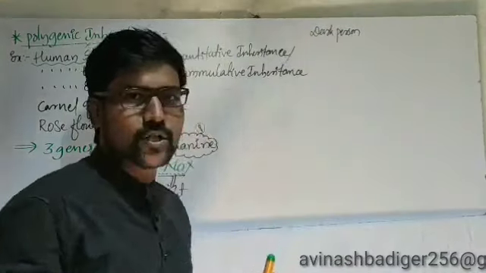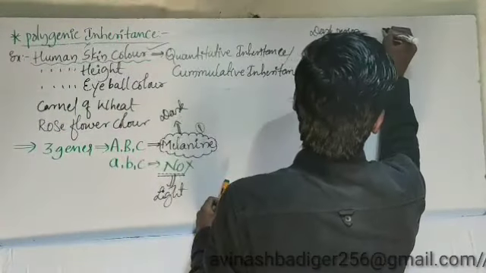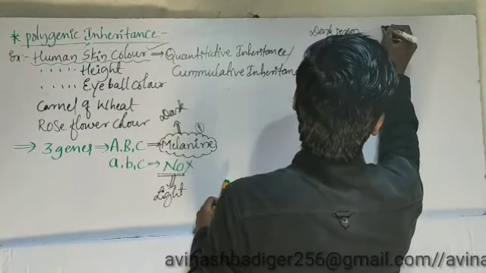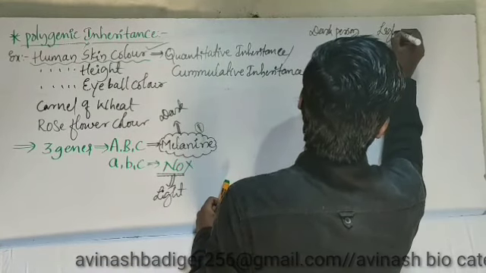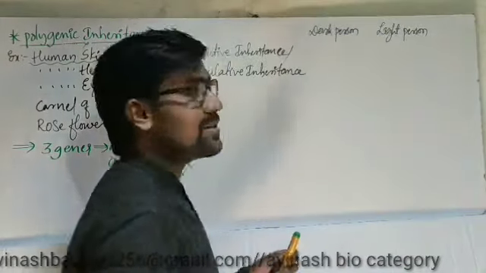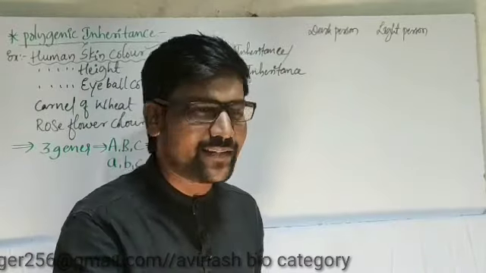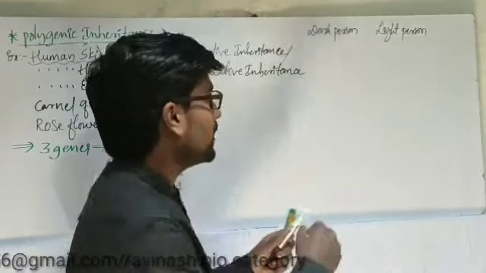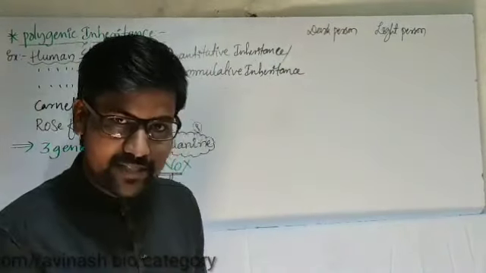One person is considered to be very dark, and another one is a light person. Light person in the sense he is not illuminating, the light skin. So a dark skin person and a light skin person, if we consider.